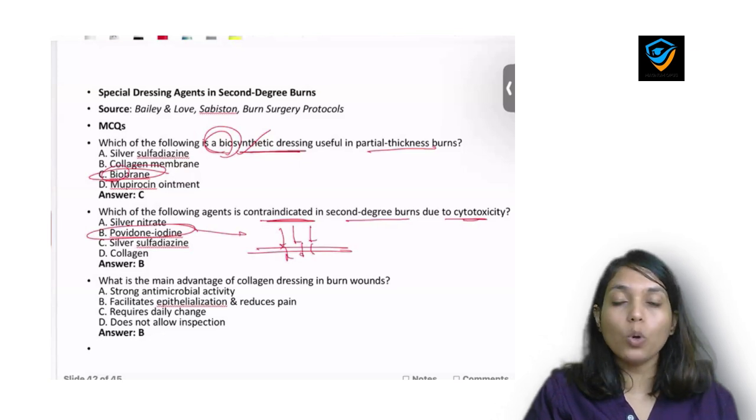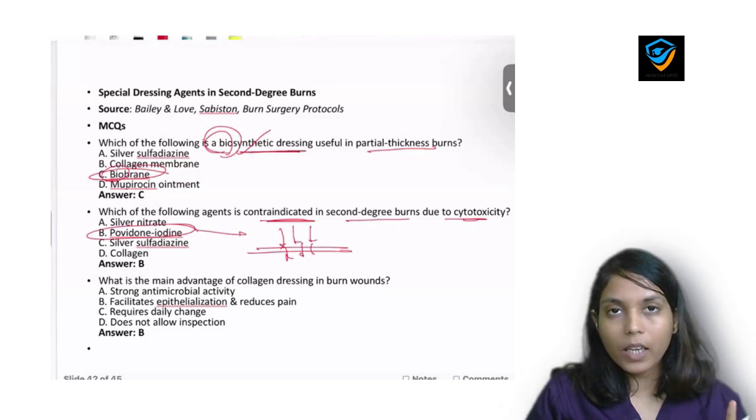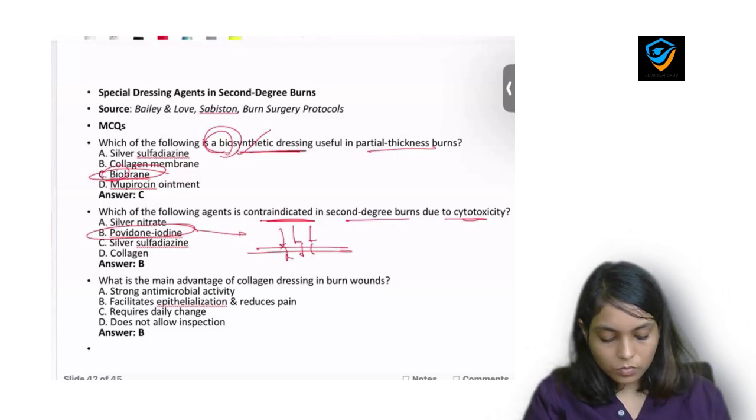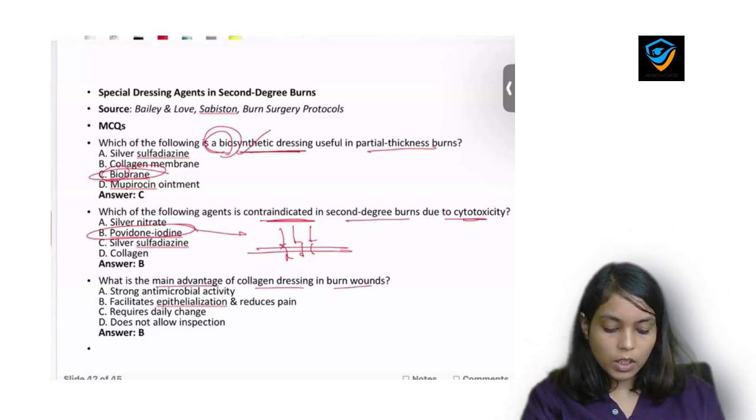So yes, povidone iodine, which is a common type of antiseptic which we use in different types of wound, but it is completely contraindicated in burn patient. Okay, which is the main advantage of collagen dressing in burn patient? It causes epithelialization and reduces pain.